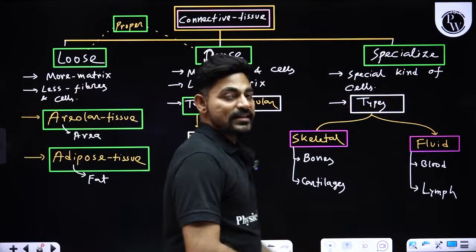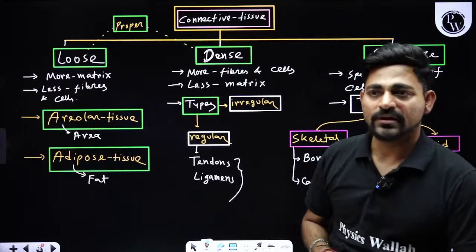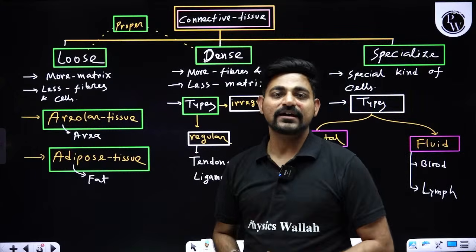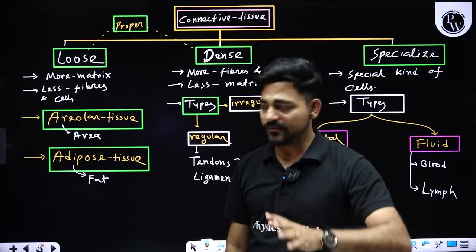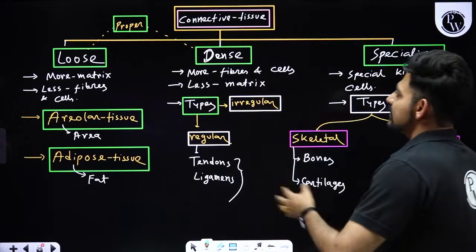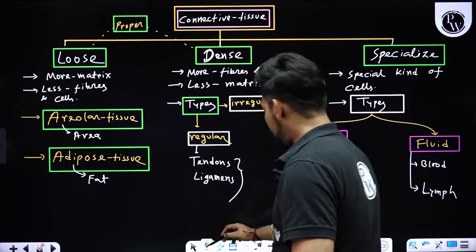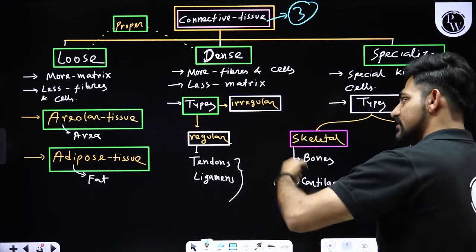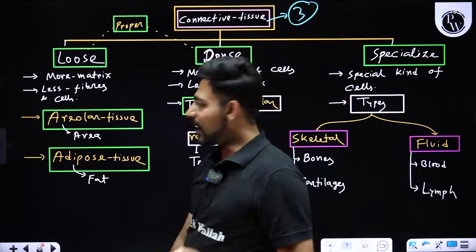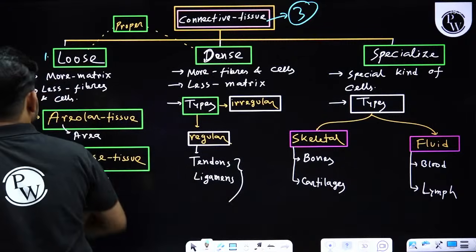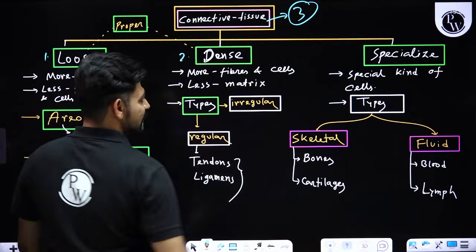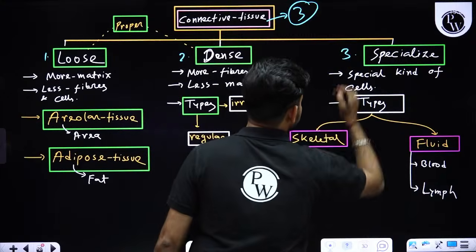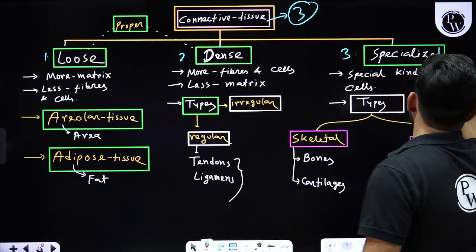Now, classification of connective tissue. As per NCERT, if you have studied your NCERT properly, there are three types of connective tissue you'll be finding inside your body. What are they? First, loose connective tissue. Second, dense connective tissue, and thirdly, specialized connective tissue.